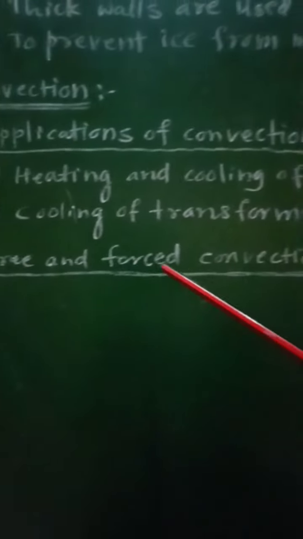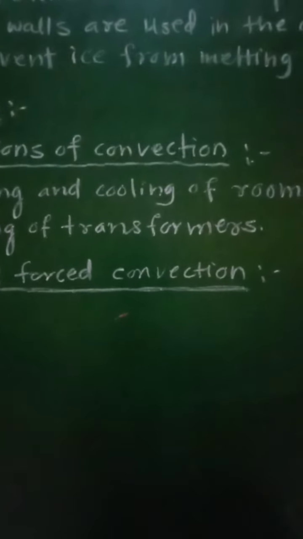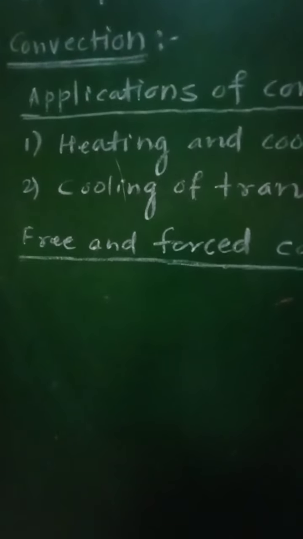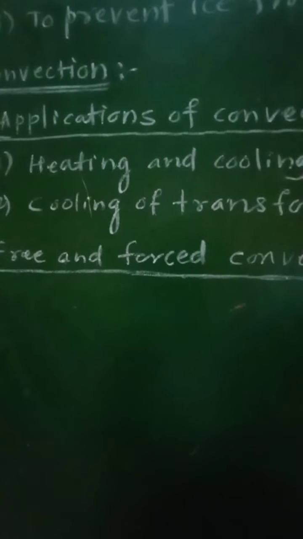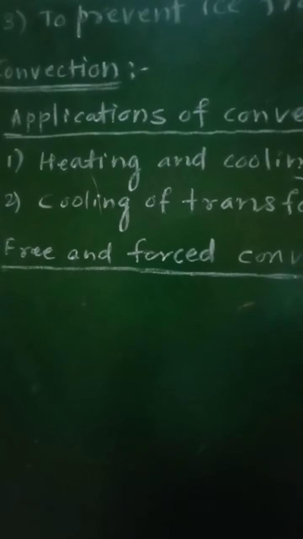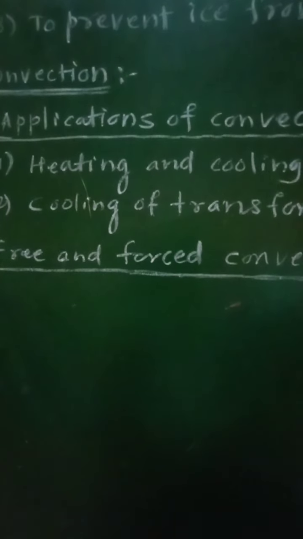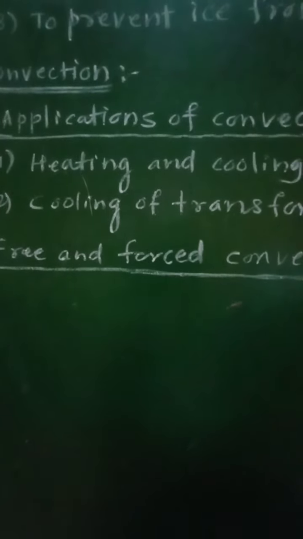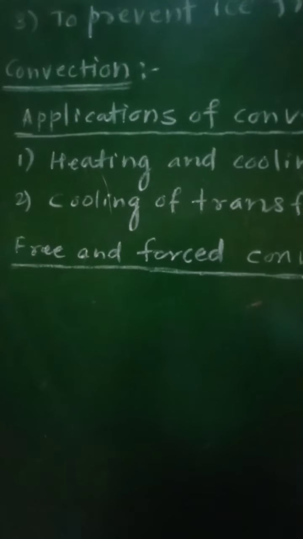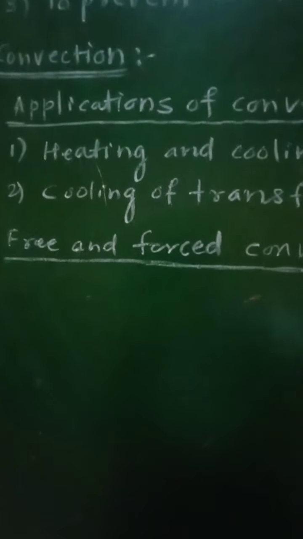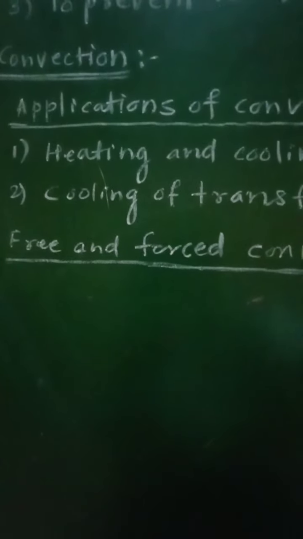And now let us see what is free and forced convection. What is the meaning of free convection and forced convection? When any hot body is in contact with air under ordinary conditions, the air removes heat energy from the body by the process of free or natural convection.